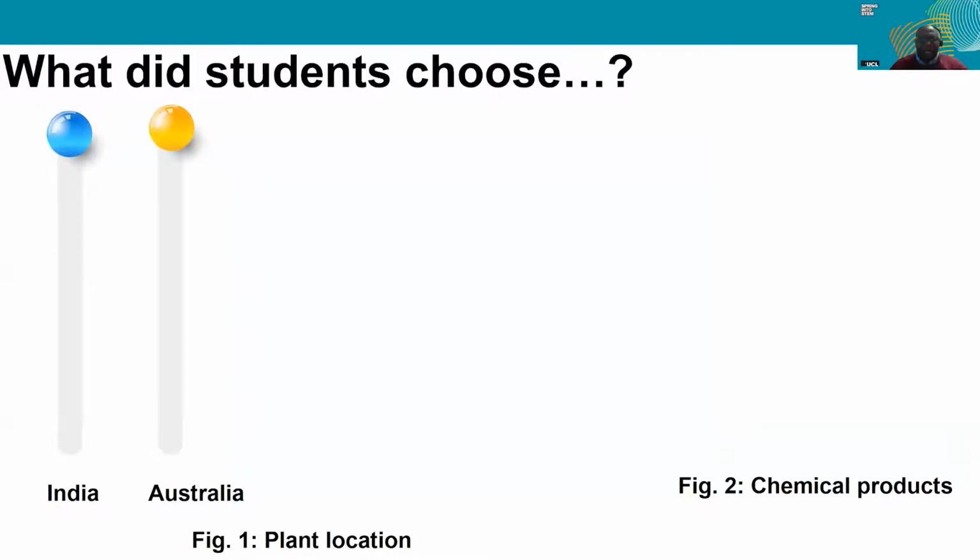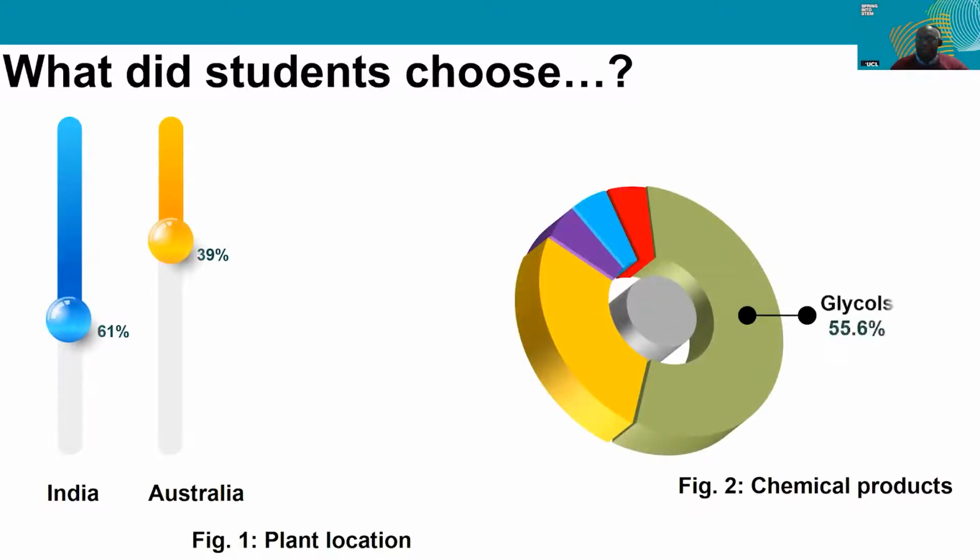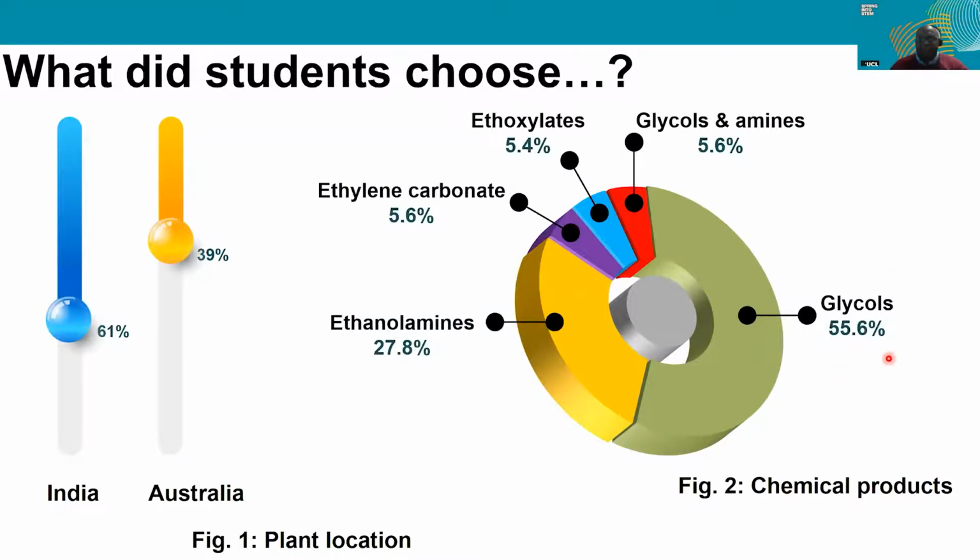So, I thought it would be interesting to show you what some of the students actually decided to go with. In terms of location, India or Australia, 61% of them decided to go for India, and the balance 39% decided to go for Australia. In terms of the chemical products that were chosen and produced, about 56% of them decided to go for glycols, which you remember is useful for making hydraulic brake fluids.